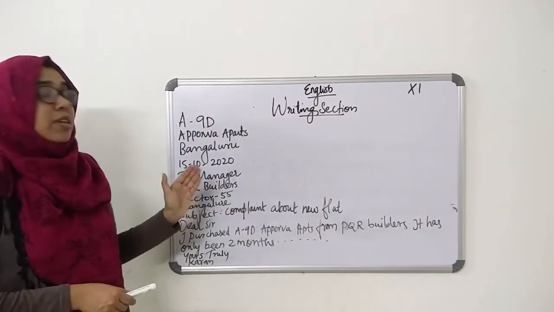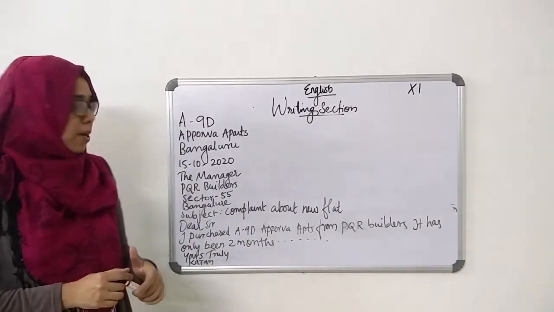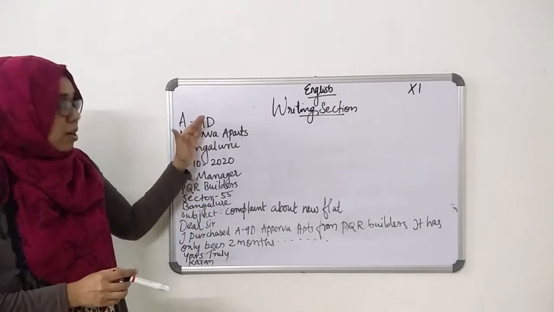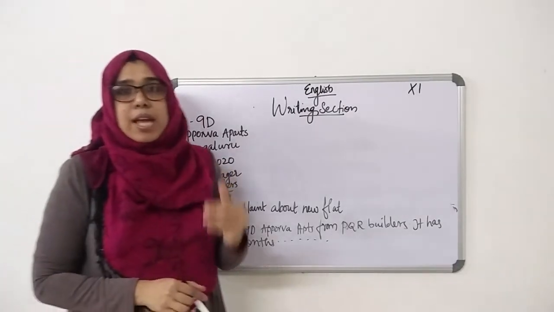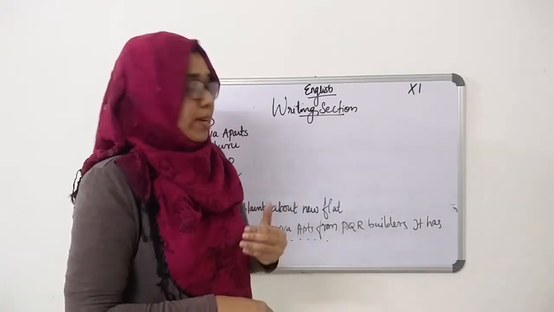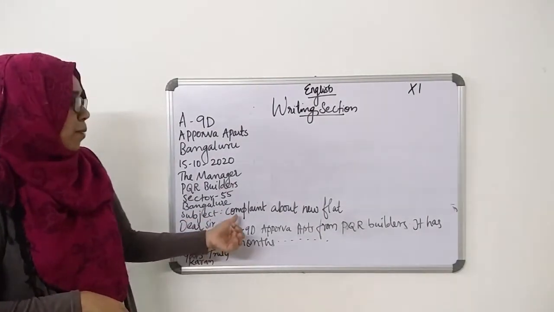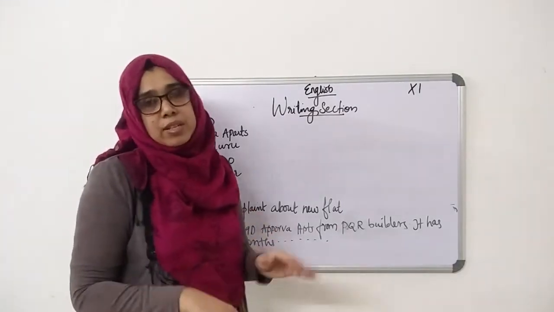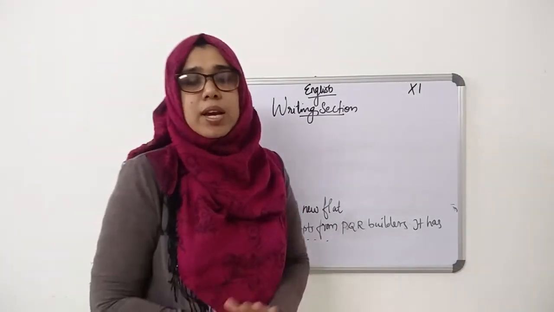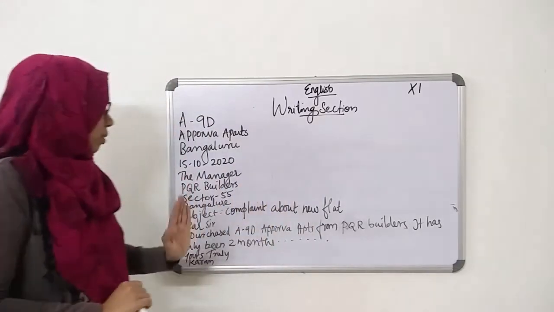So: The Manager, PQR Builders, Sector 55, Bangalore. Then comes the subject, complaint about new flat, or simply you can write complaint letter, that will also do. You can mention what the complaint is about.